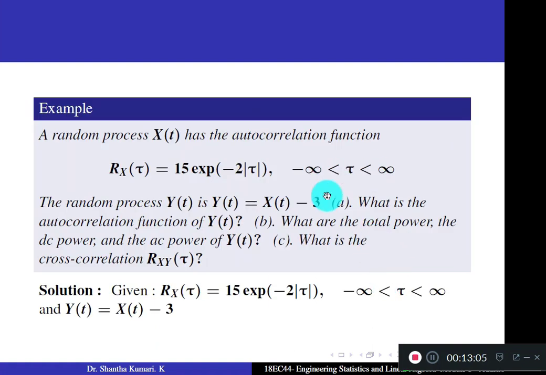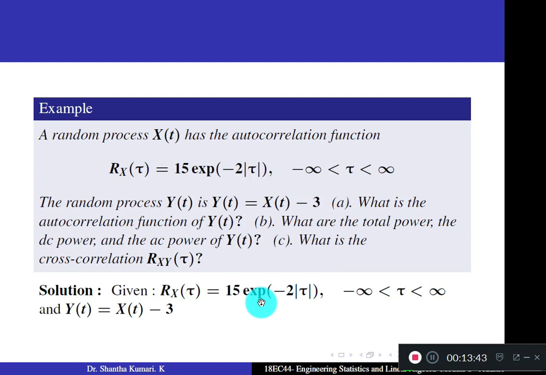Another slightly different question. Rx of tau equal to 15 into e to the power minus 2 tau. The random process y of t is y of t equal to x of t minus 3. What is the autocorrelation function of y of t? This is similar to your worked out problem. What are the total power, DC power and AC power of y of t? What is the cross correlation Rxy of tau? So here only one extra question. Cross correlation is also asked. So try to answer this.